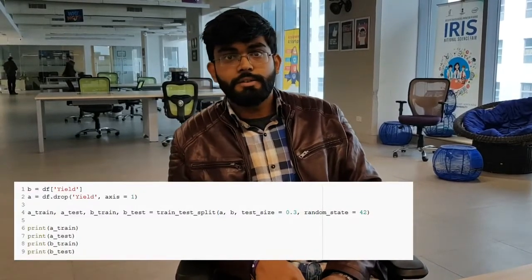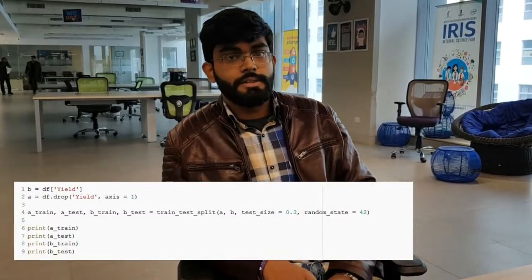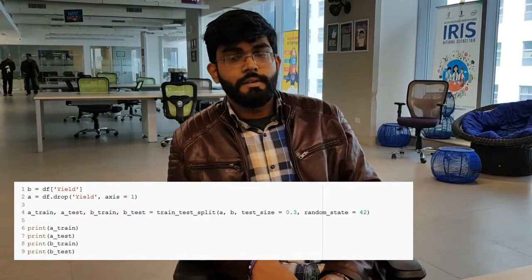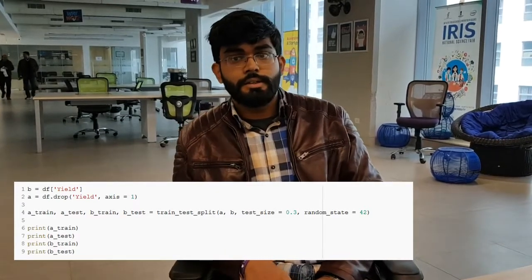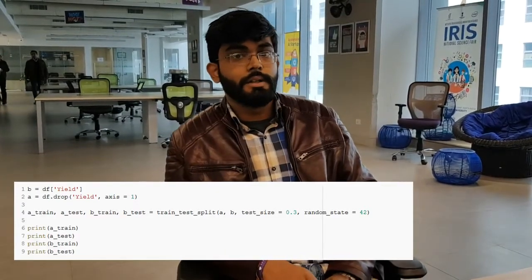Then we have to split the whole data set into two parts. The first part is the training set, the second part is the testing set. The training set consists of 70% of the data, and the testing set consists of the remaining 30% of the data. And now coming to the different algorithms used. Firstly, we have used random forest regression, then support vector regression, then deep neural networks. And now the further part will be explained by my friend Vasant Gokul.